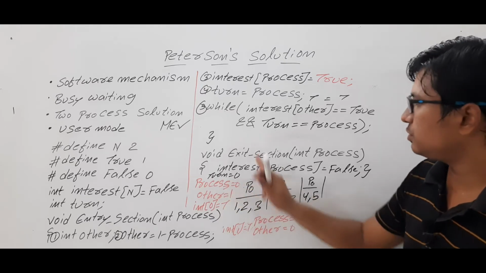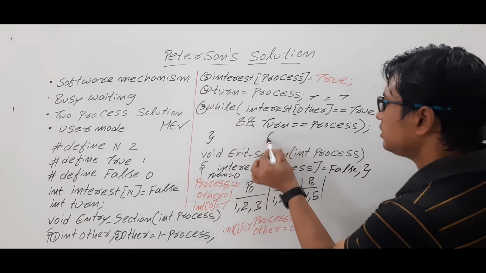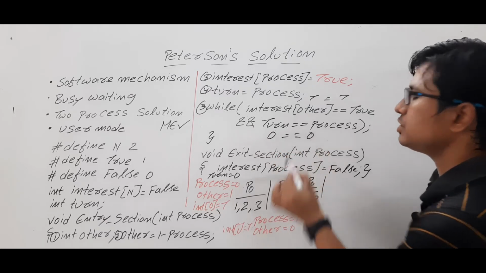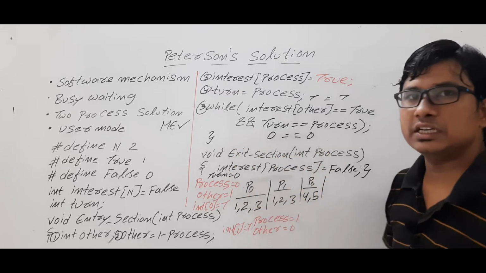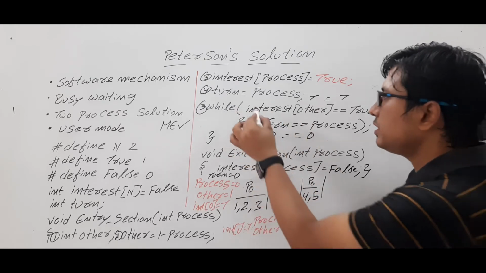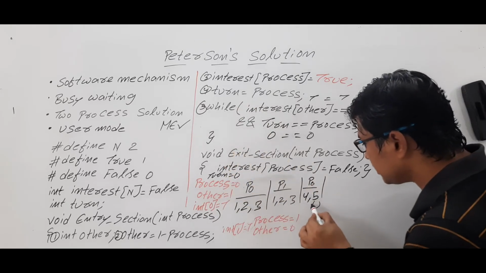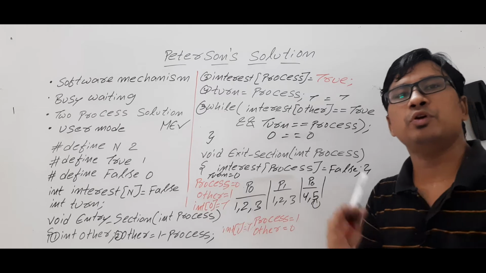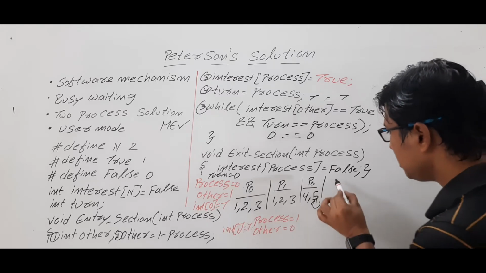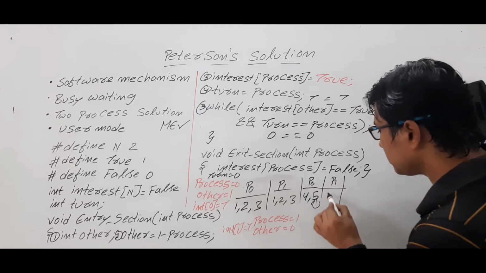P1 has not executed instruction 4. Turn is equal to 0 and process is also 0. So 0 is equal to 0. So this condition is true. If this condition is true, then what will it do? This entire condition is true. So process P0 is still executing instruction 5. It keeps on executing. While it was executing this while condition, it was preempted and process P1 has executed instruction 4